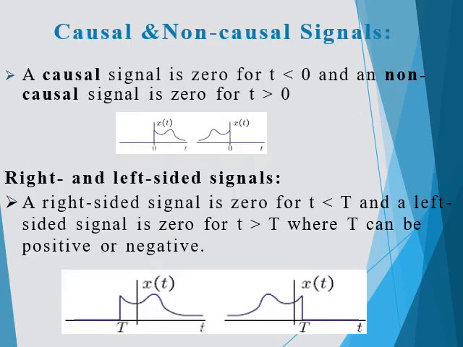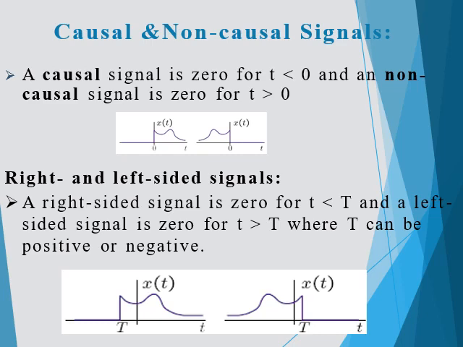What is a causal and non-causal system? A causal system is nothing but a system which depends on the present input and past input. That's what they have given here, a function where t is less than 0. If it is a non-causal system, it means a signal which depends on the present, past as well as the future. So that is called a non-causal system.